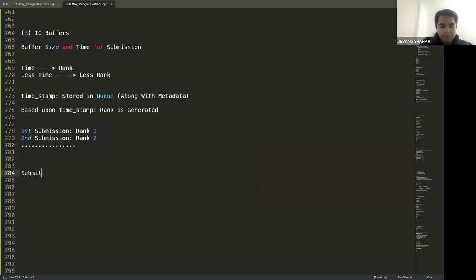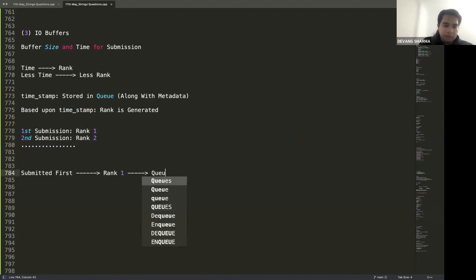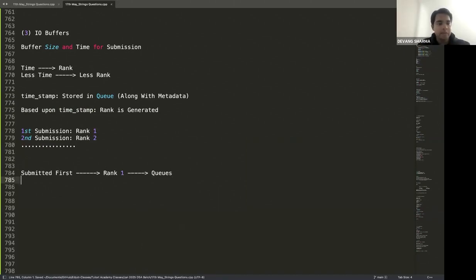Whichever is submitted first will get rank 1. That is how you will implement a leaderboard, the game leaderboard or contest leaderboard, whatever it was, if you have to think in terms of system design. All agree, queue would be the data structure to be used here.